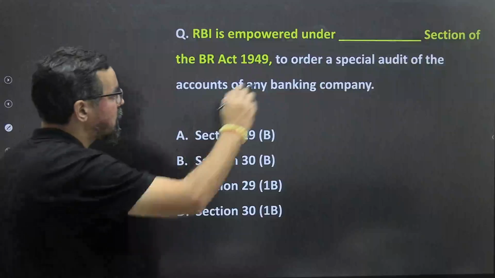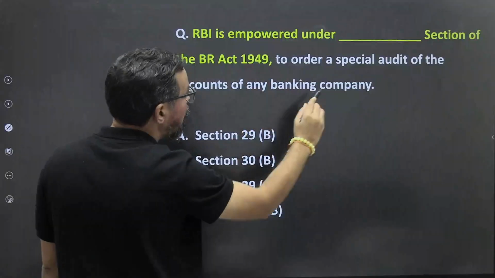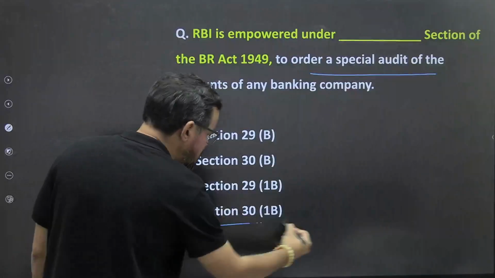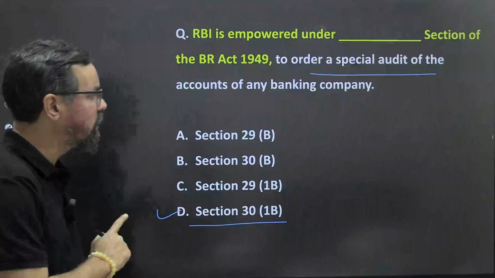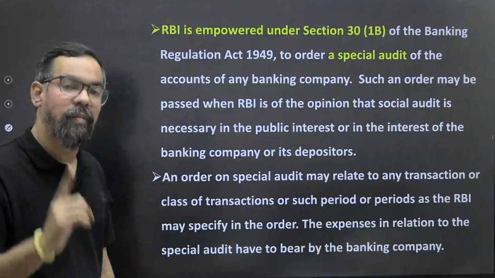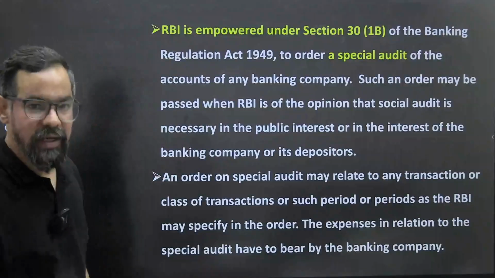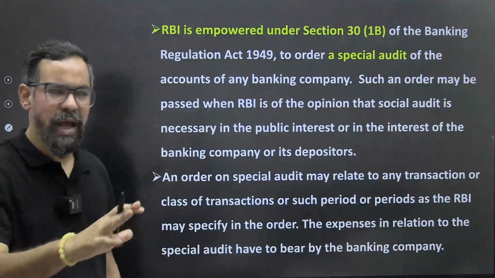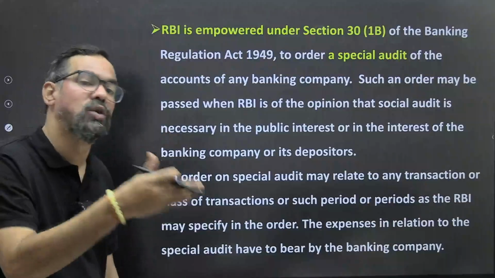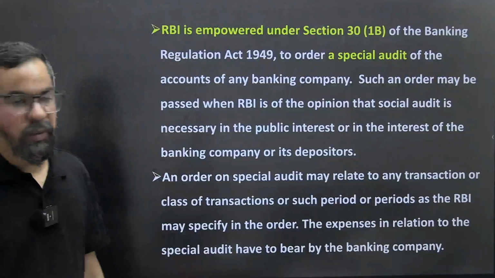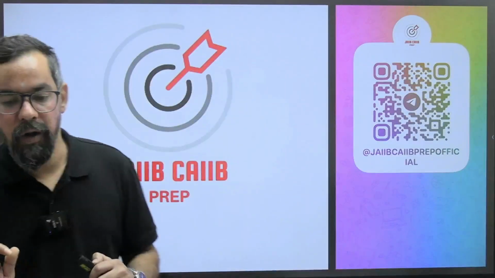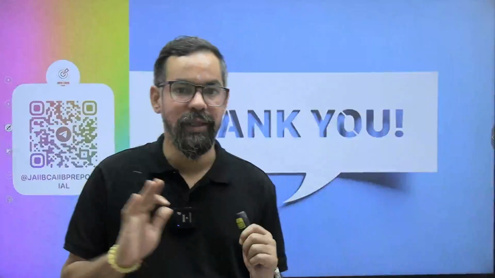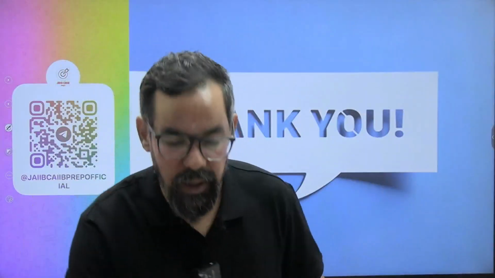RBI is empowered under Section 30 of the BR Act to order a special audit, Section 30 subsection 1B. And even the cost of this particular audit is borne by the bank itself. So let's say if RBI has some sort of question or doubts about a bank or a special section of that particular bank, they can conduct this particular audit, right? So this is all about your Unit 11, audits and inspections. Okay, you do not need more than that. This is sufficient to handle your exam questions.